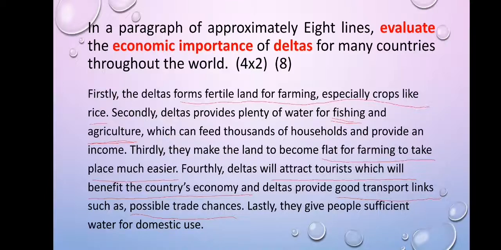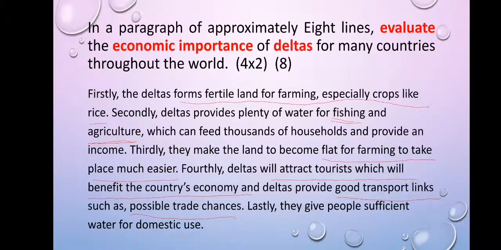Thirdly, they make the land flat so that farming can take place much easier, which means people are able to use their tractors, and mechanization can take place much easier. Fourthly, deltas will attract tourists, which will benefit the country's economy, and deltas provide good transport links such as possible trade chances. Now, when tourists visit, the country is going to benefit economically in this fashion.